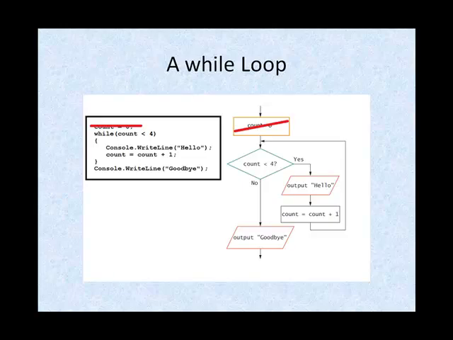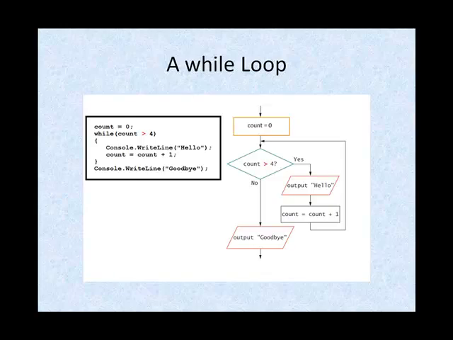Let's look at a loop in which the loop control variable was not initialized. In this example, count is never set to 0. So when this loop starts, count is compared to 4. Is it less than 4? Well, it's unknown. If a variable is not initialized, its value in memory is garbage. C# will not let you run a program or make a comparison in which an uninitialized variable is tested.